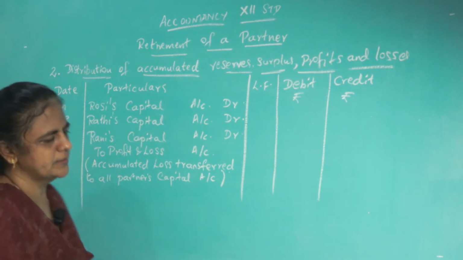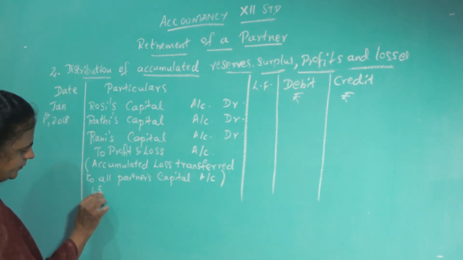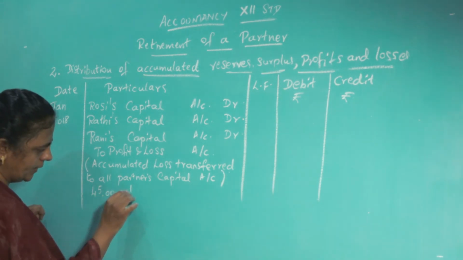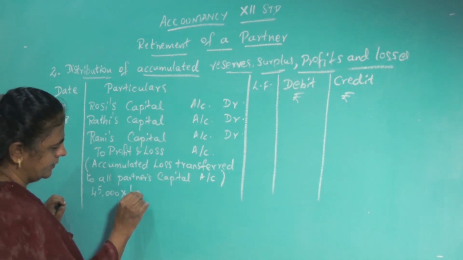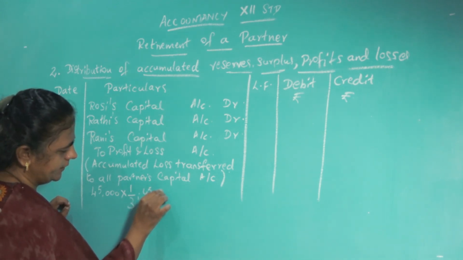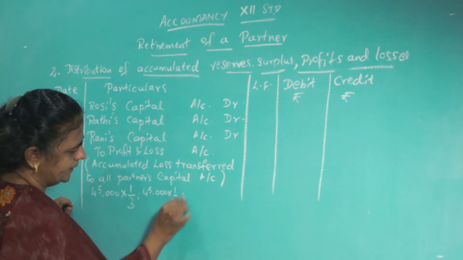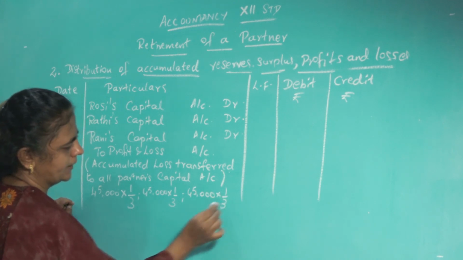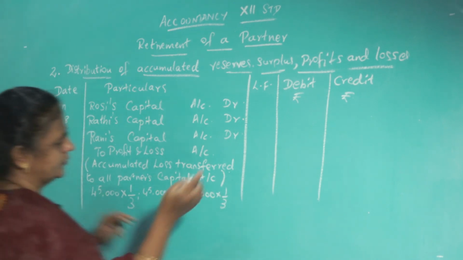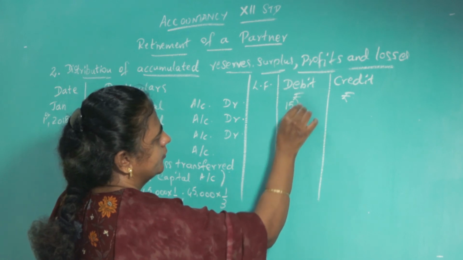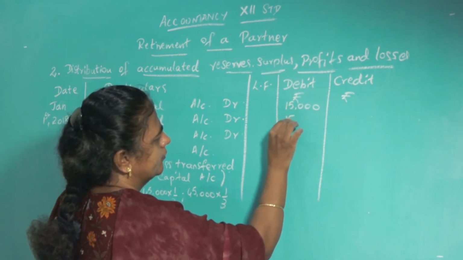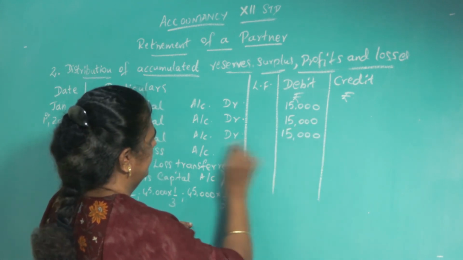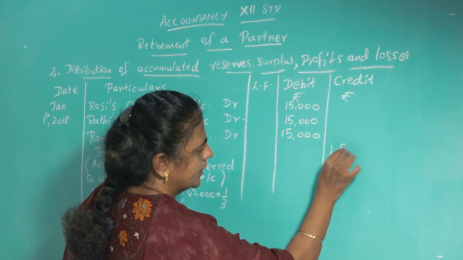So, we have to give for everybody. Accumulated losses, the total loss is 45,000. So, they are equal partners, that is 45,000 into 1 by 3, 45,000 into 1 by 3, 45,000 into 1 by 3, equal partners. So, share it equally. So, that will be 15,000, 15,000, 15,000, total 45,000.